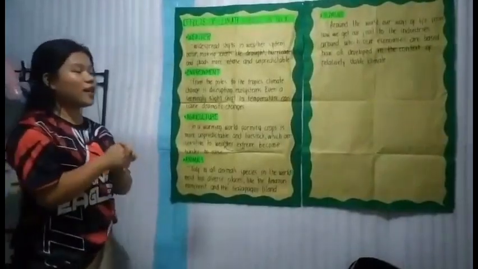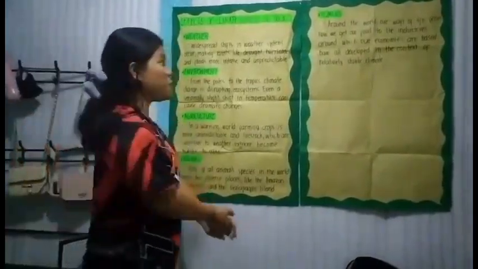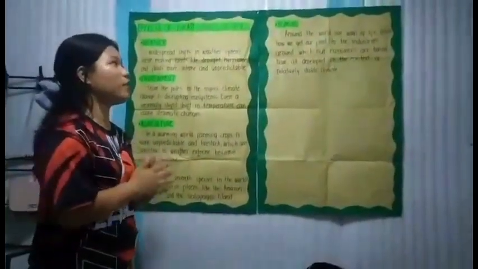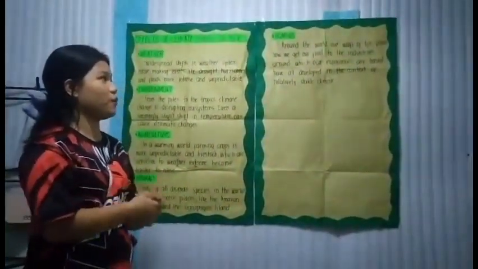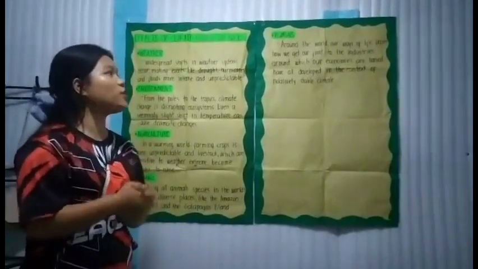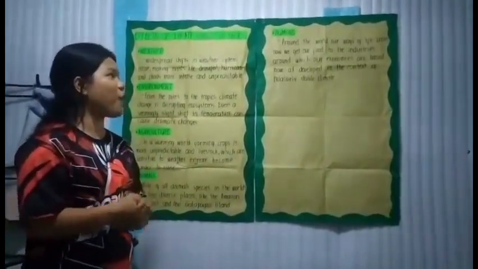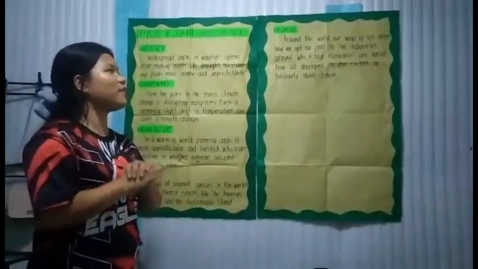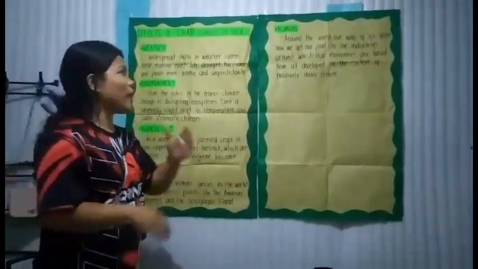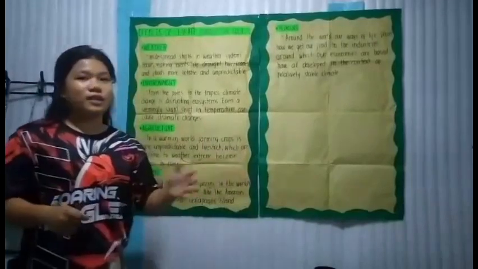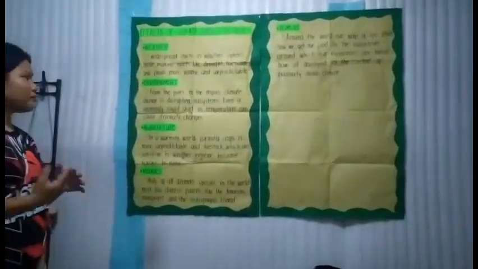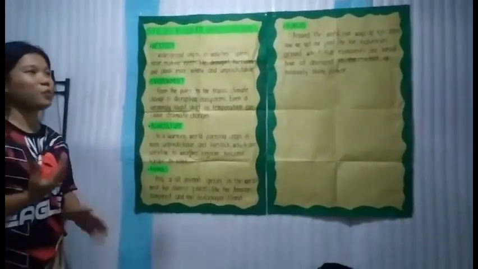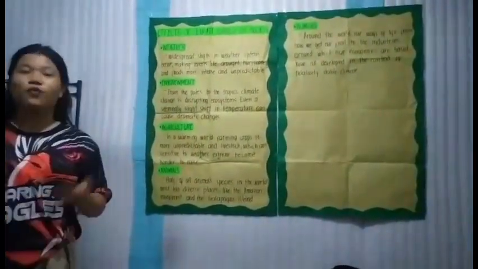The last one is humans. Around the world, our ways of life, from how we get our food to the industries around which our economies are based, have all developed in the context of a relatively stable climate. So for humans, climate change has a very big effect on us.